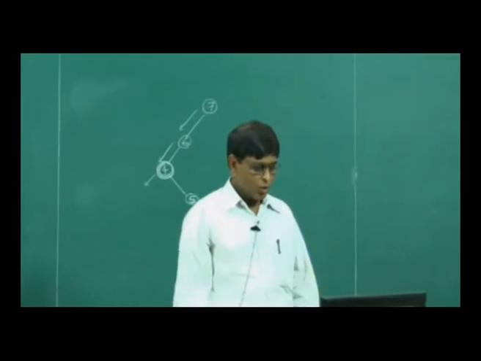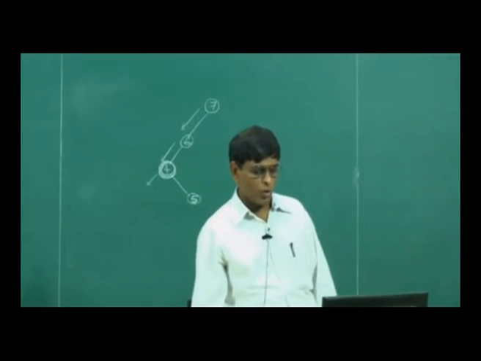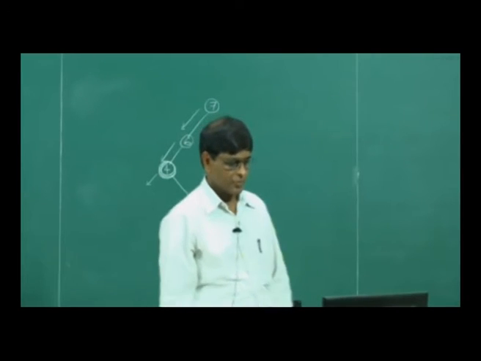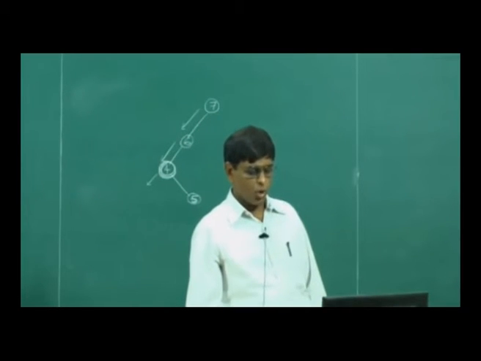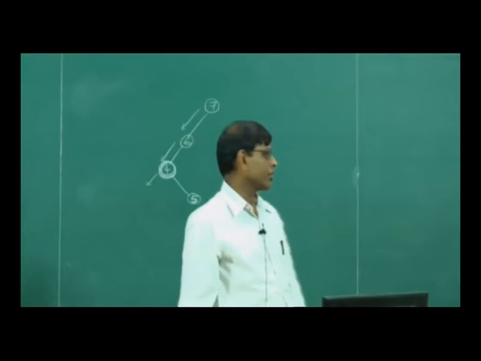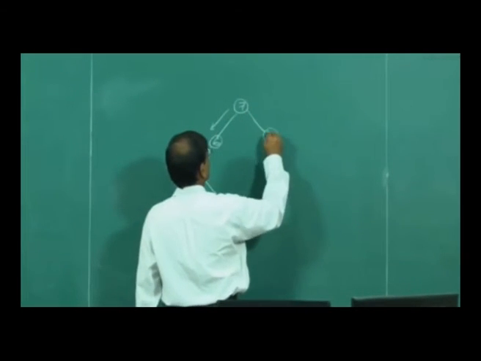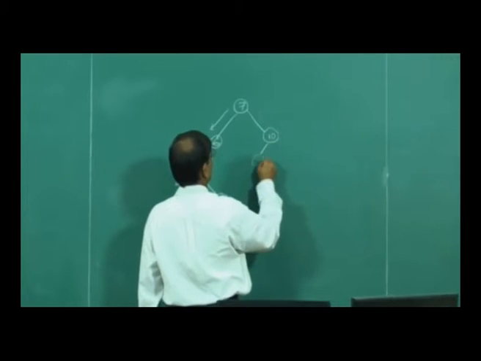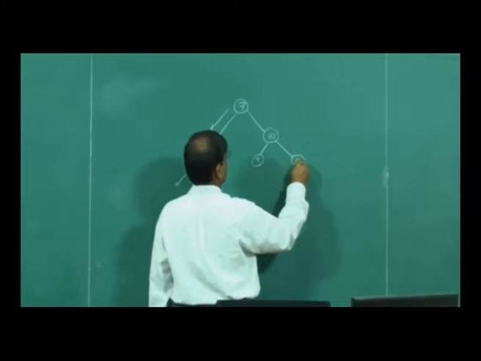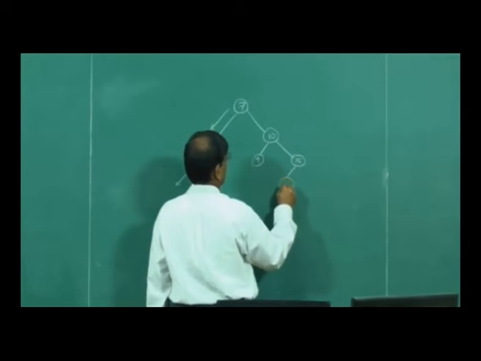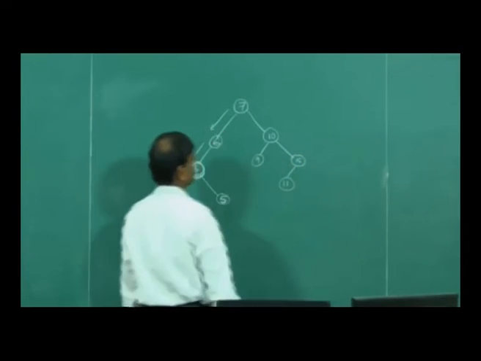Similarly, to find the maximum, what do I do? I go down the right side. While a right child exists, go down the right child till you can go no further. So similarly, you could have some nodes like this, 10 here, 9 here, 15 here, 11 here, like this.